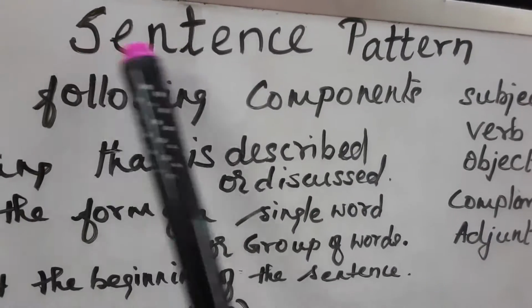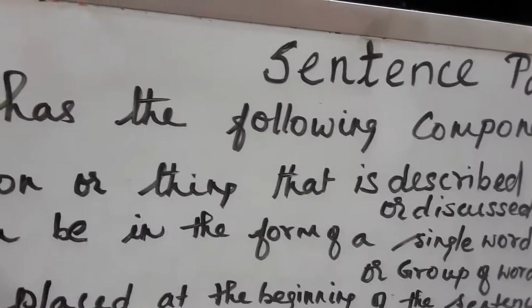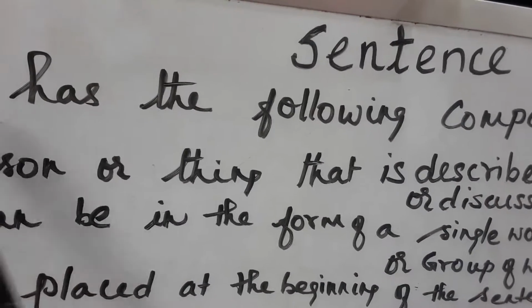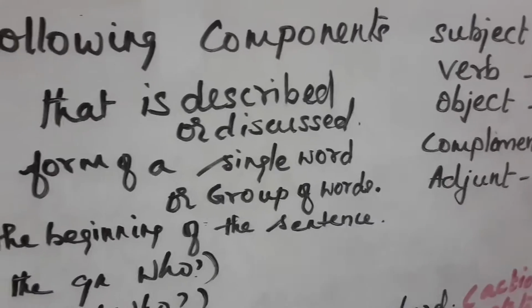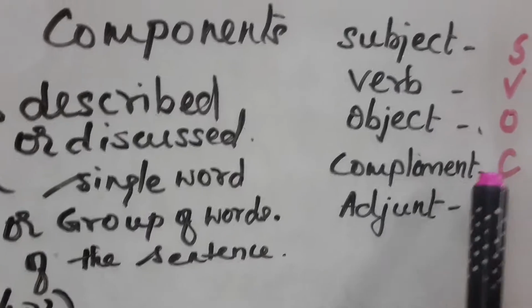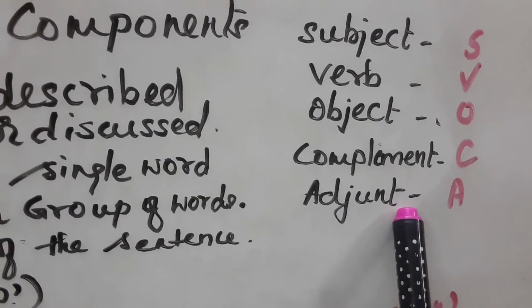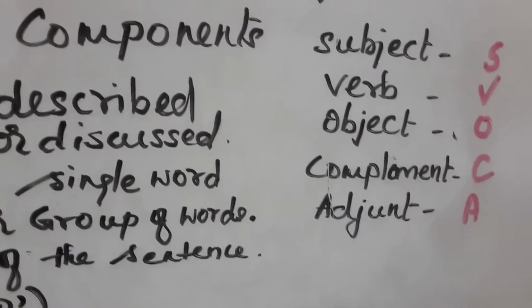Today's topic is sentence pattern. Now, what is this sentence? Sentence pattern has the following components: subject, verb, object, complement, adjunct. So, all these five are the components of a sentence pattern.